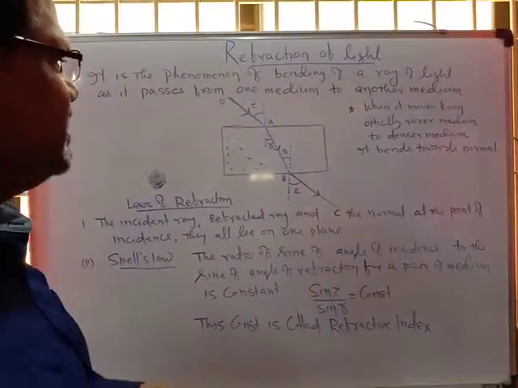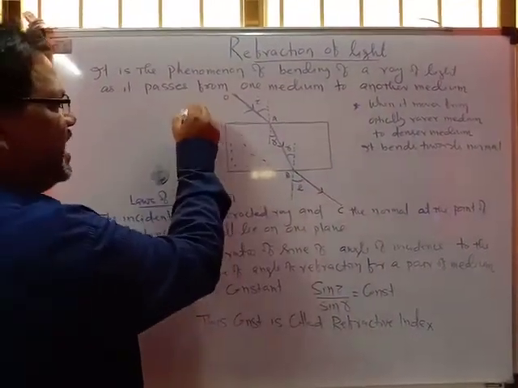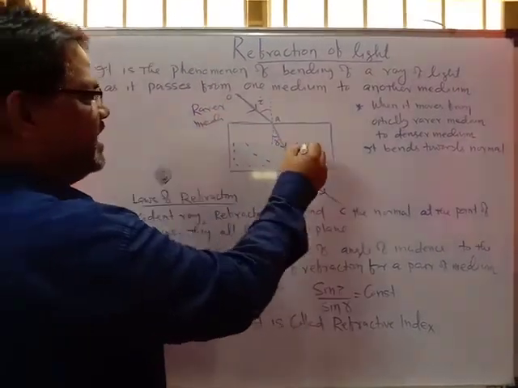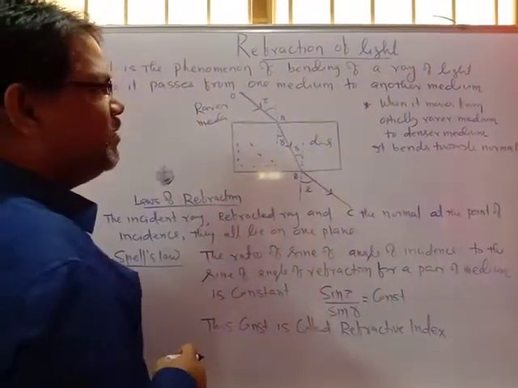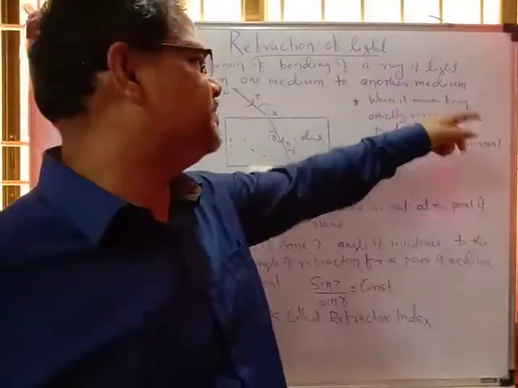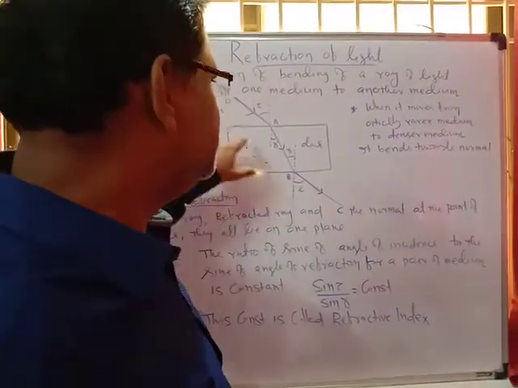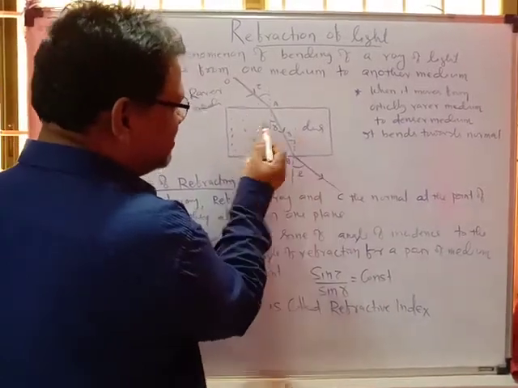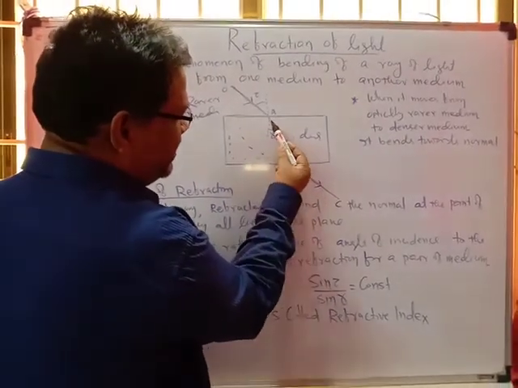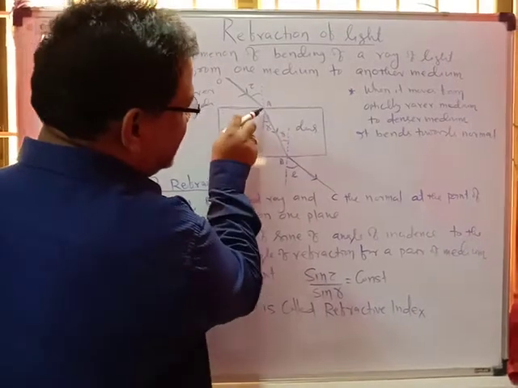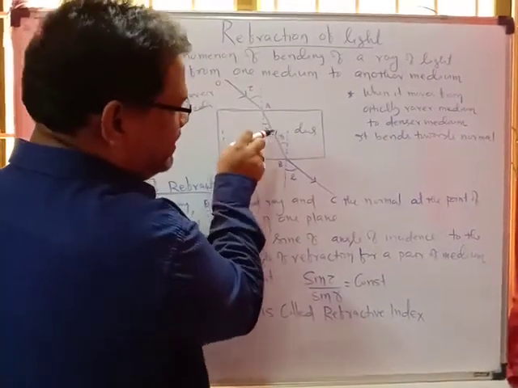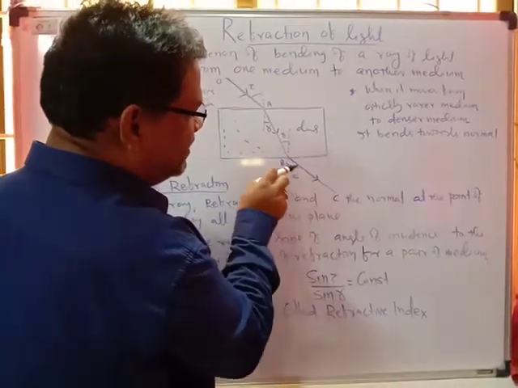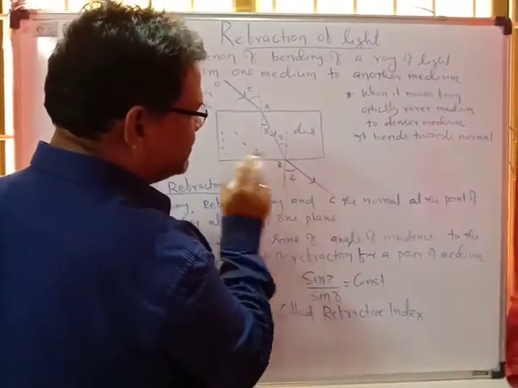So here two mediums are present. One is the rarer medium, and this medium is called the denser medium. So it is clear that when a ray of light moves from an optically rarer medium to a denser medium, it bends towards the normal. You just look here, it is bending towards the normal. It should be moving along this way, but it is bending towards the normal. And when it moves from the optically denser medium to the rarer medium, it goes away from the normal.